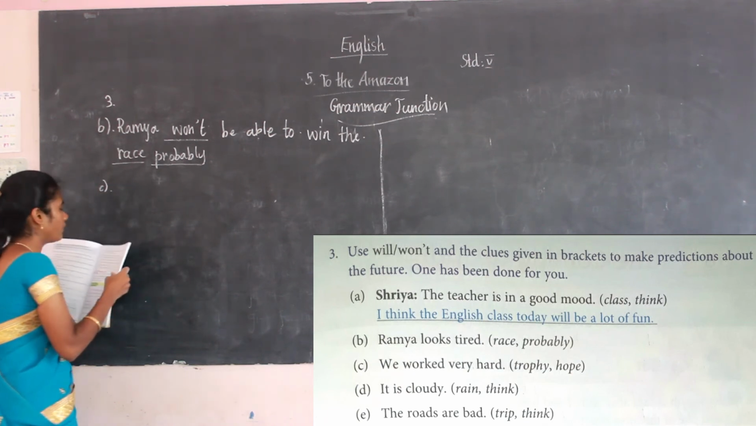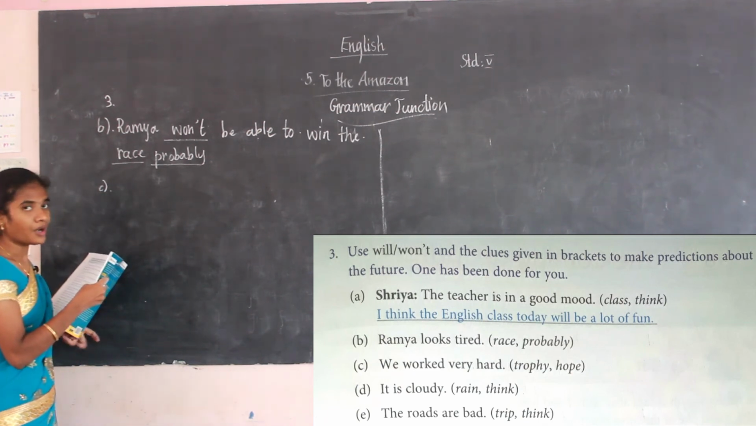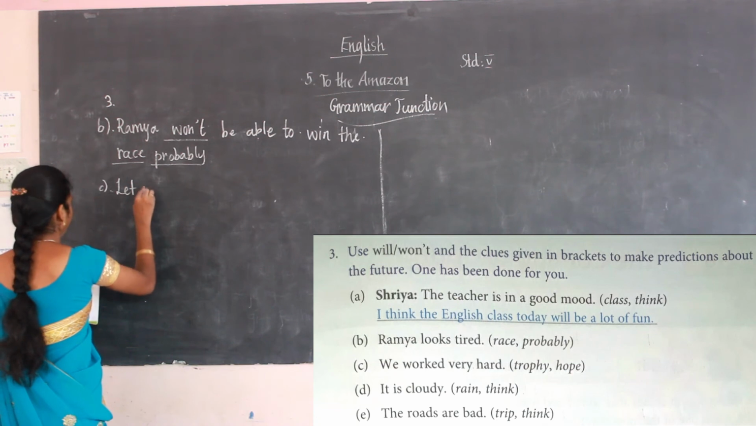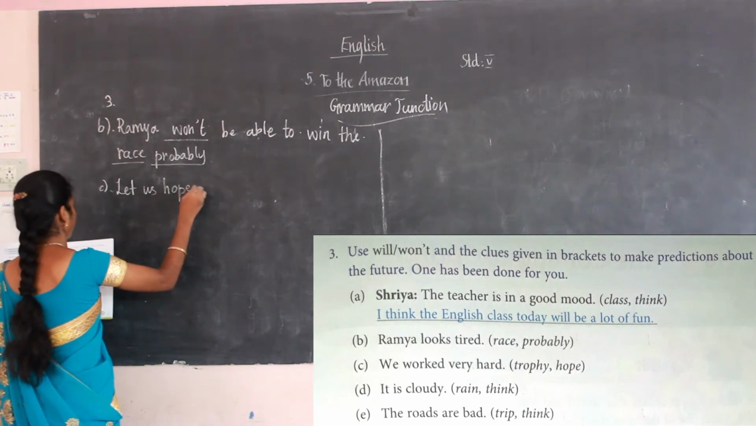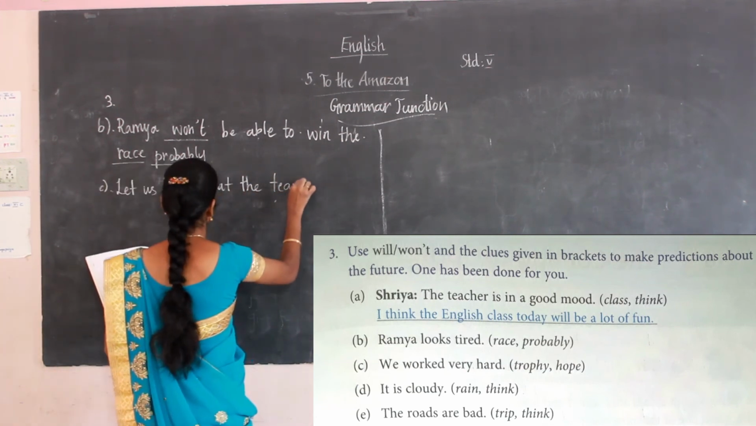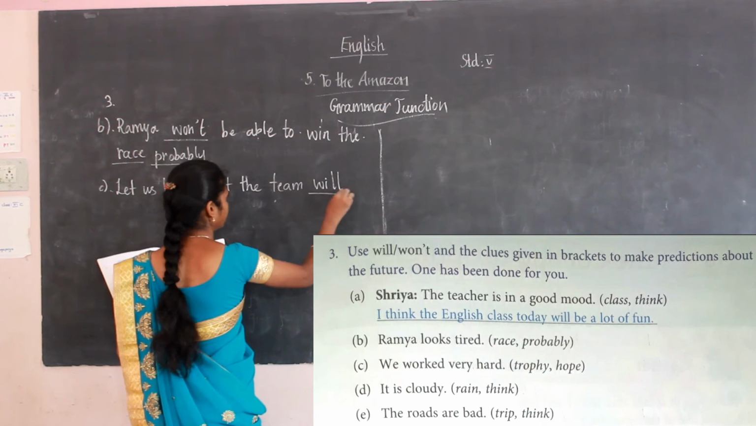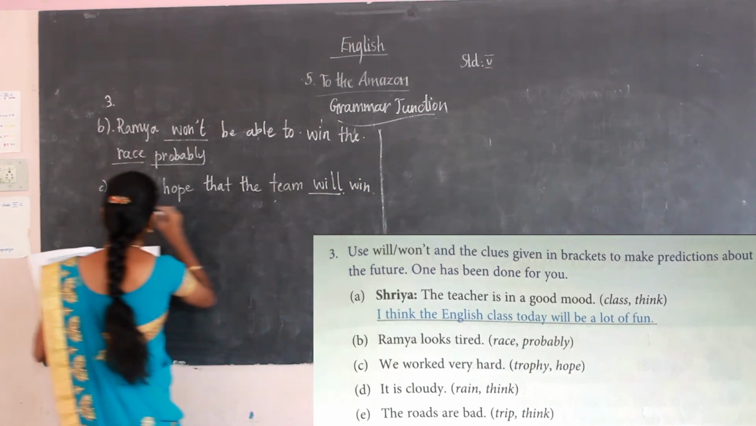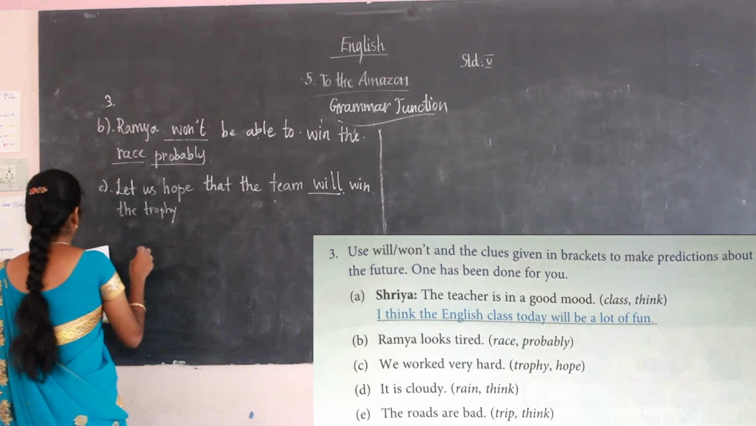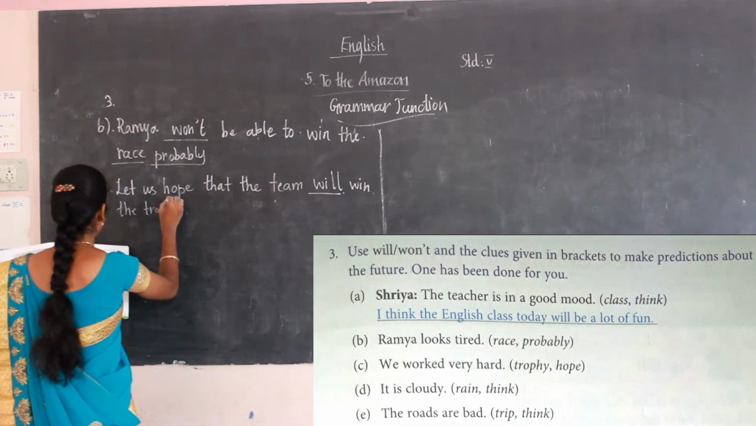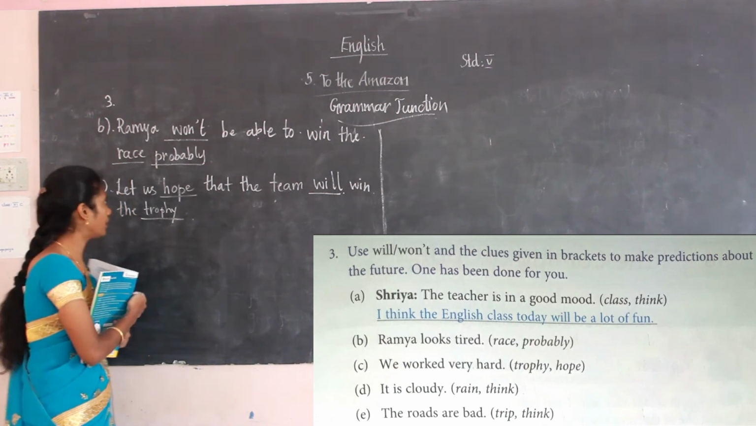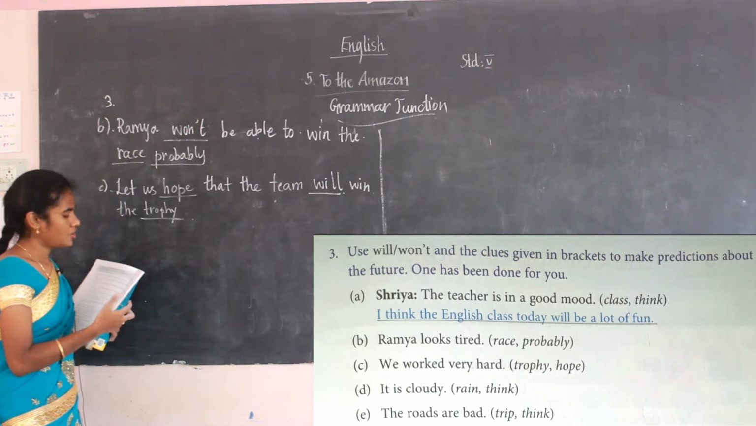Next is: we work very hard. The clues are trophy, hope. Okay. So how can we write? Let us hope that the team will win the trophy. I have used the clue words, that is hope and trophy. Hope, trophy are the clue words, and will I have used here. Okay, let us hope that the team will win the trophy.